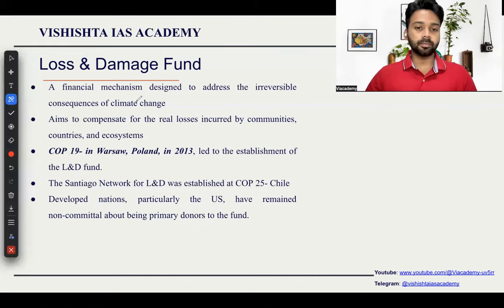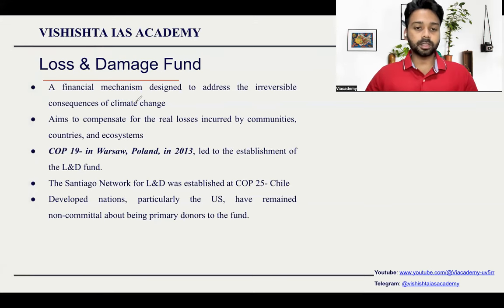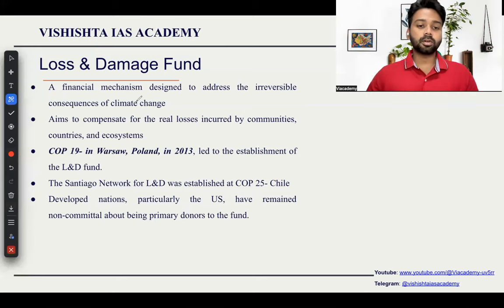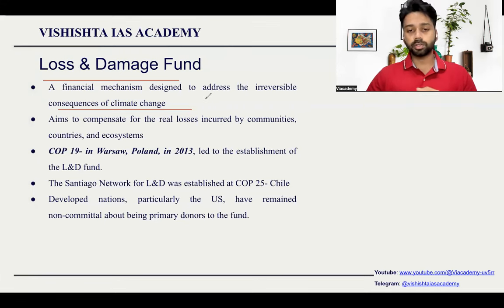It is a financial mechanism designed by a conference of parties to address the irreversible consequences of climate change. So when climate change happens, two things are there. One is adaptation and second one is the damages and losses. Adaptation is how we adapt to the changes, and losses are those losses that have happened because of climate change already and which are continuing to happen, like natural disasters, heavy rain, cyclone, glacial melting. So these things come under loss and damage. So countries need funds for it, especially developing countries or lesser developed countries. So that's why we have started this.